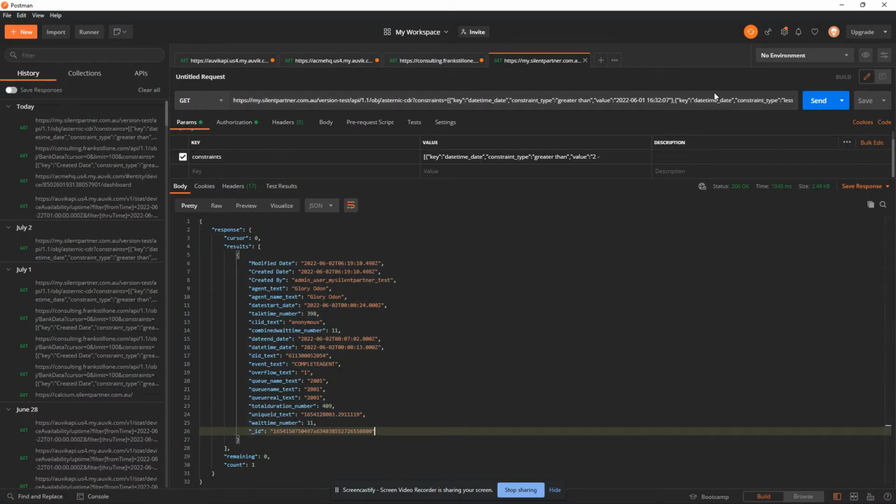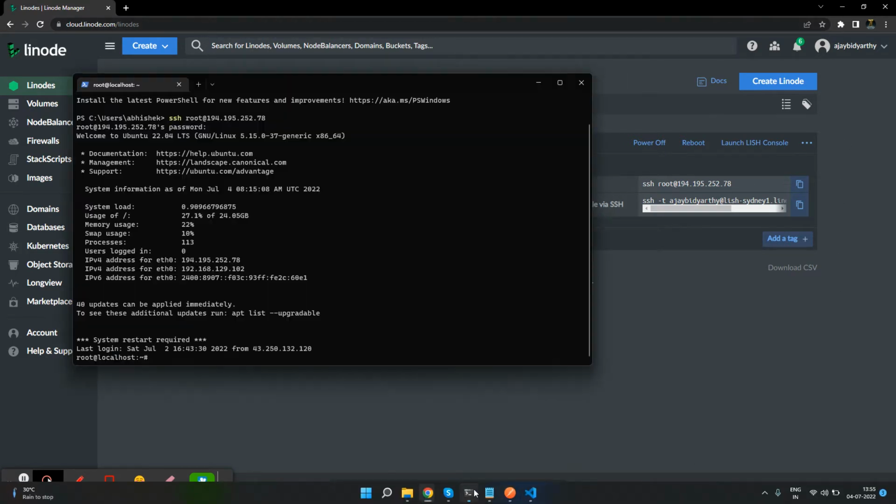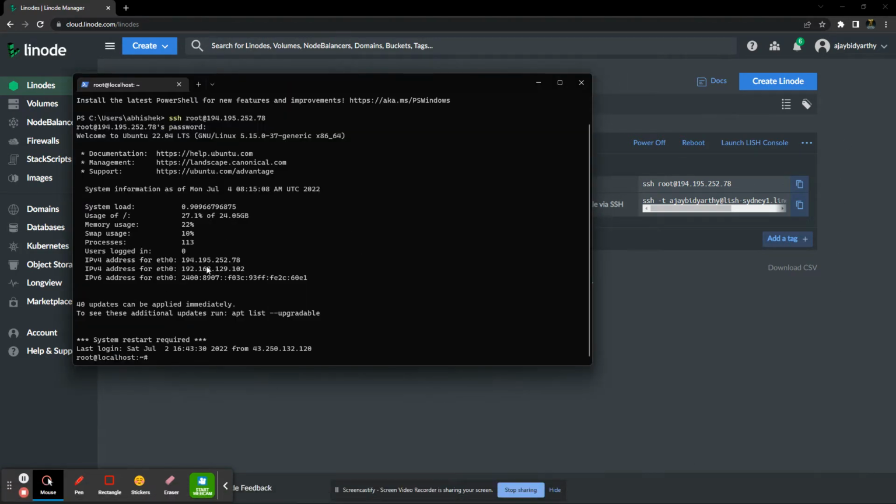These were the links from where we had to request data. So we first set up a Linode server, and I have SSH'd into that server. So this is where the server is, where we had set up the Postgres database.